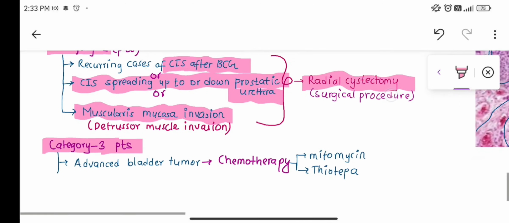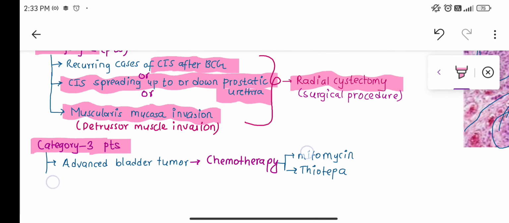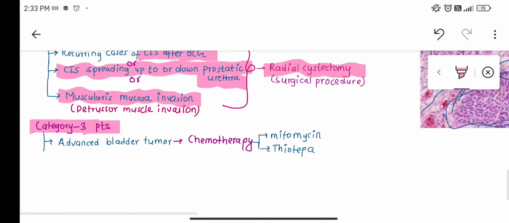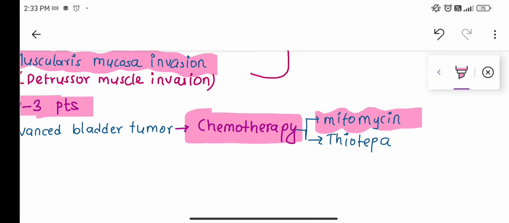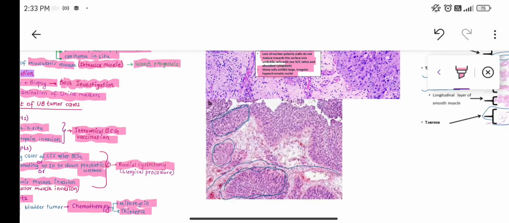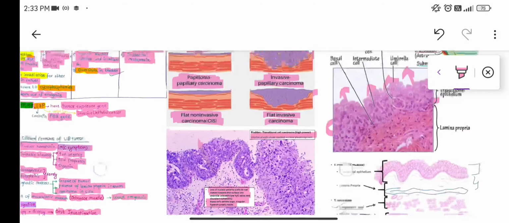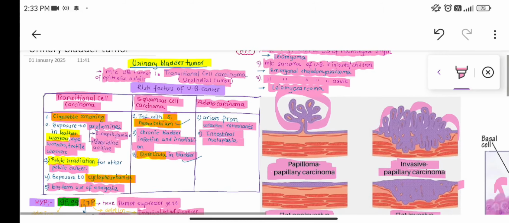Now category 3 patients have an advanced bladder tumor. For advanced bladder tumor we have to do chemotherapy, and in the chemotherapy we can prescribe mitomycin and thiotepa. So this is all about urinary bladder tumor. I think I have cleared your concept on this topic.